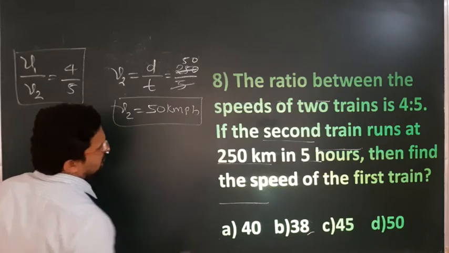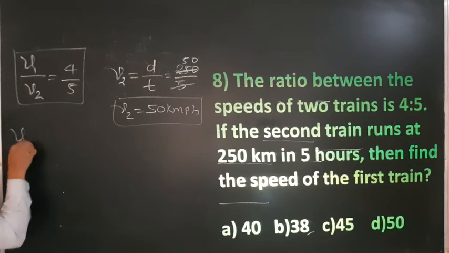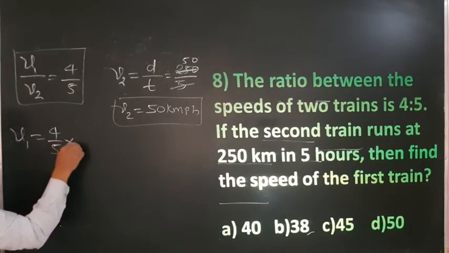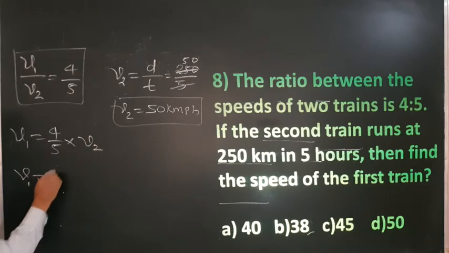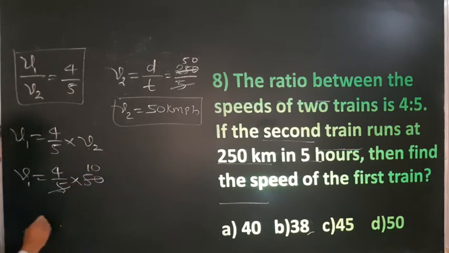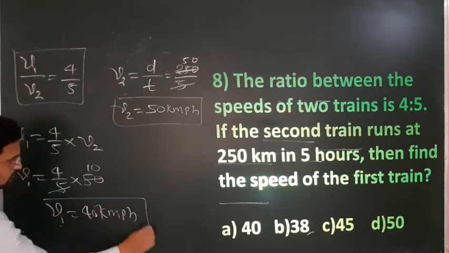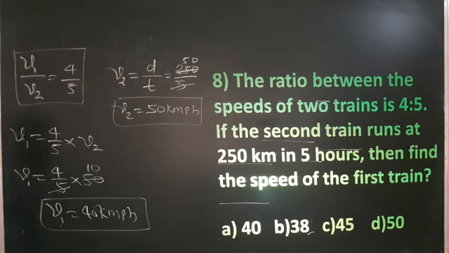Then what is the speed of the first train? Now you have V2. Place this V2 here and you will get V1. Therefore V1 is equal to 4 by 5 multiplied by V2, which is 50. 4 tens are 40. Therefore V1 is equal to 40 km per hour. So option A. Next. Understood? Very simple basic numericals are there, and such numericals are asked in placements.